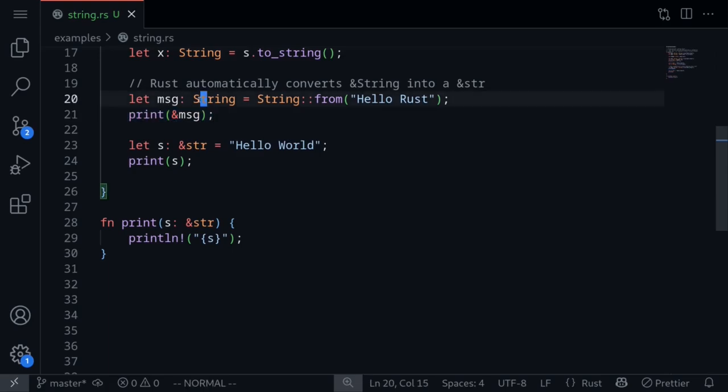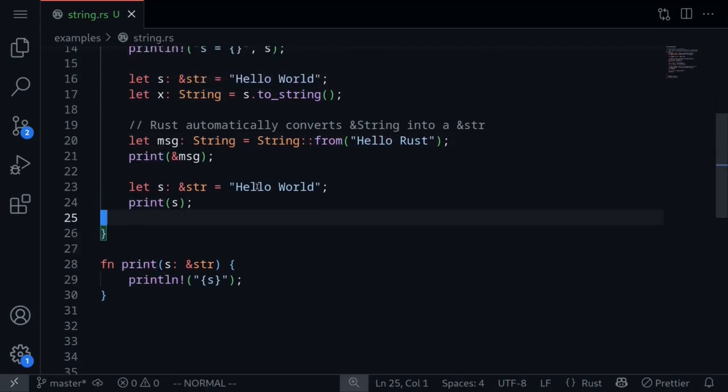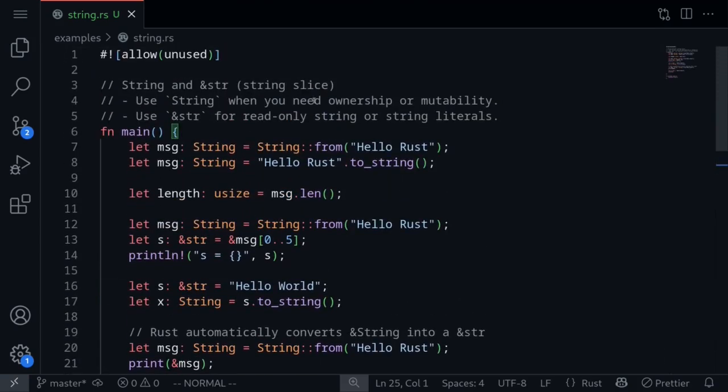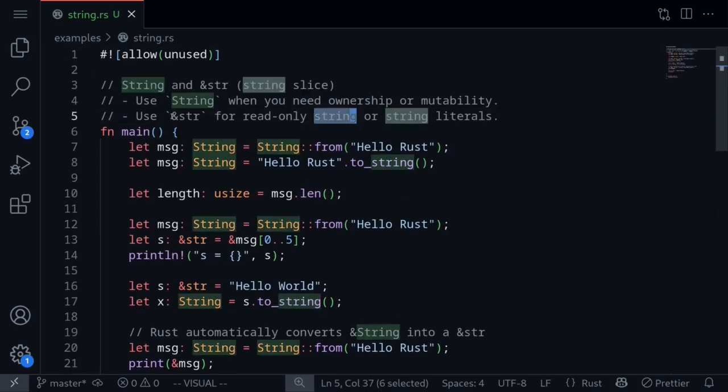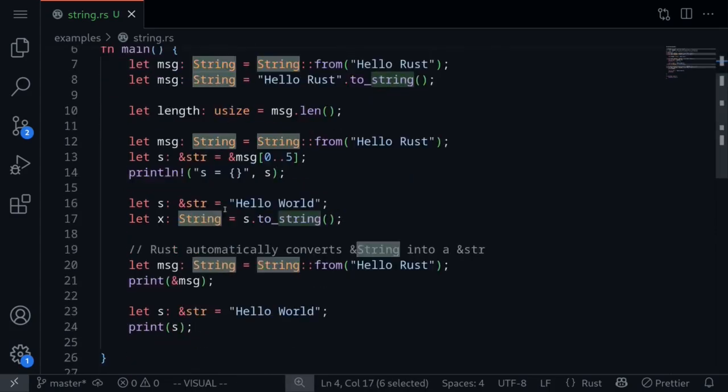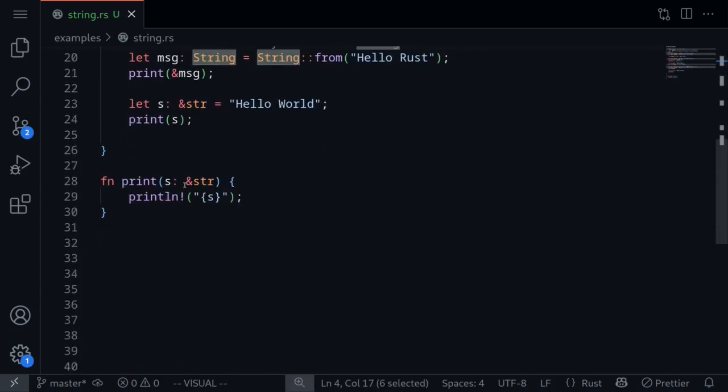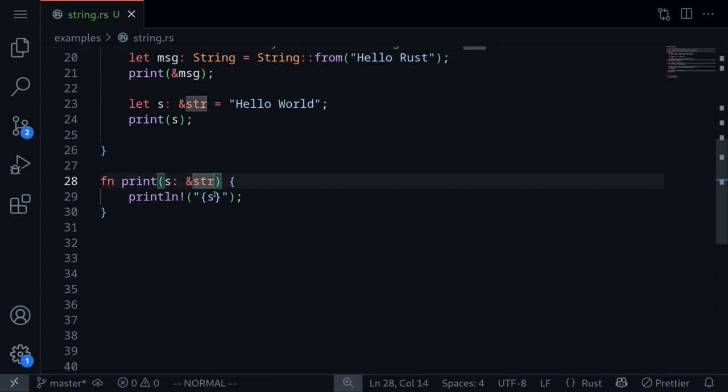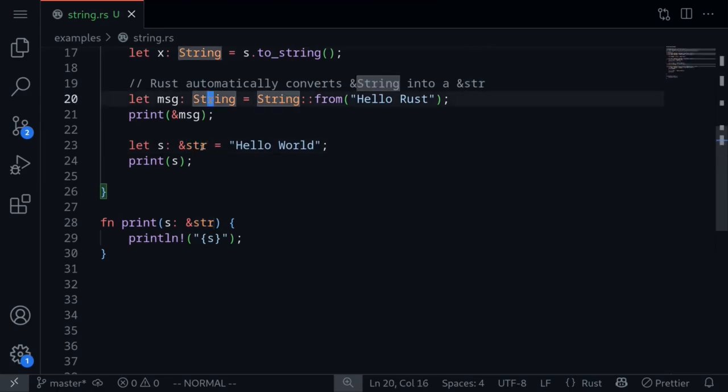Even though we're passing a reference to a string, Rust converts it into a string slice so that we can call this function. And now we can use this function print to both pass in a reference to a string and a string slice. So this also highlights the example that when you're working with read-only strings, it's easier to work with a string slice than a string. In this example, we're simply printing out this string. So if we had this type as a reference to a string, then we can only print a reference to a string. However, by changing this input to a string slice, we can both pass in a string slice and a reference to a string.